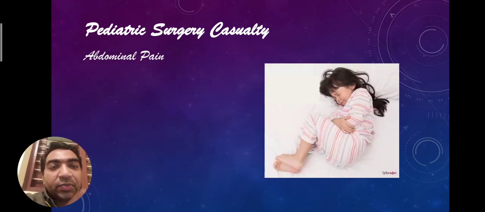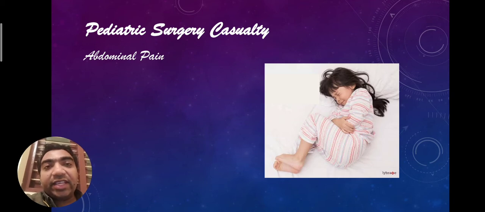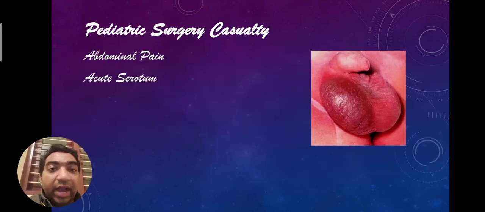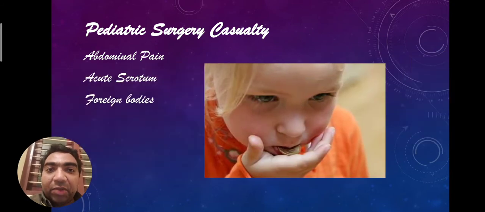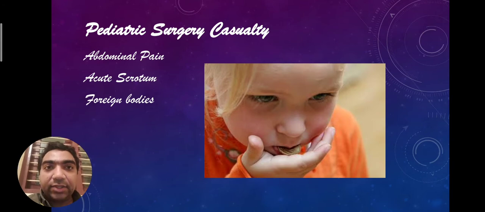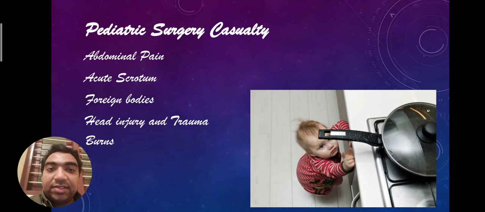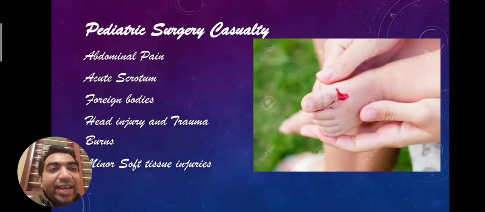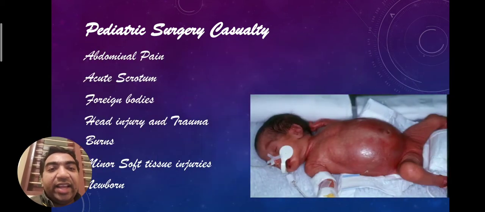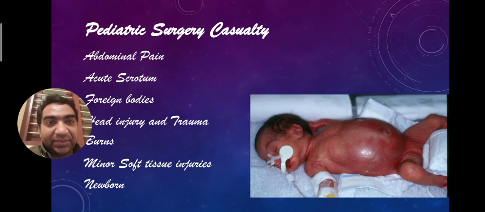So, what are those cases? The most common, around 80% of the cases which come into the pediatric surgical casualty, will be abdominal pain. Then there will be acute scrotum. Then there will be foreign bodies. Children are notorious to just ingest or aspirate whatever foreign body they see on the ground. Then head injury and traumas. Then burns. This type of children are exceptional in coming to the pediatric surgical casualty. Then minor soft tissue injuries, and finally the newborn patients. So these are the cases which come to pediatric surgery casualty.